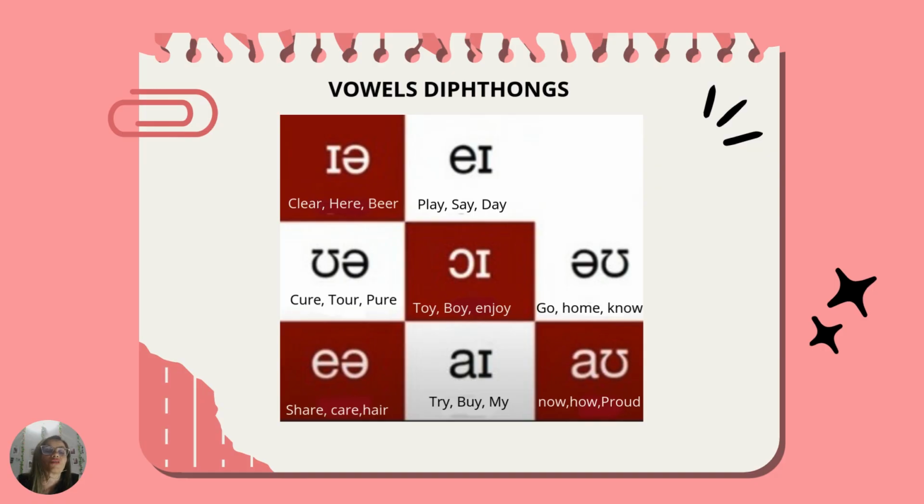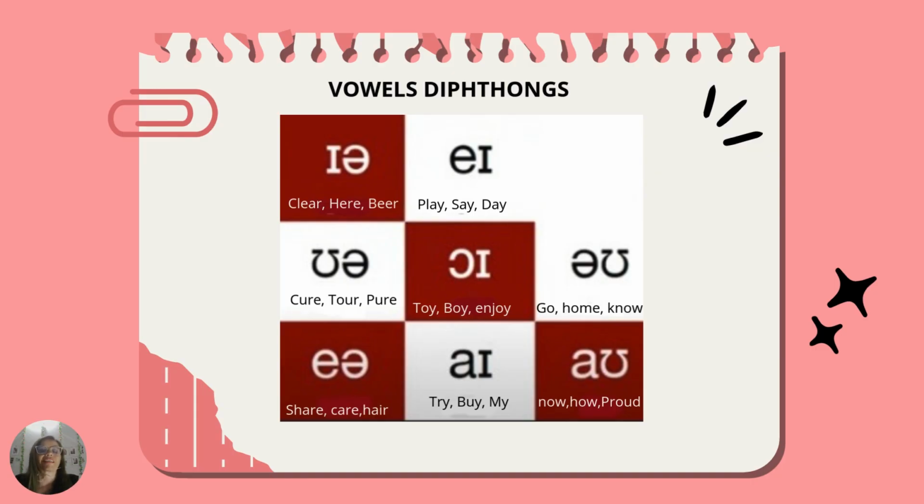The first sound. Ia. This sound occurs in the words clear, hair, bear. For example, there is a bear here. Next sound. A. This sound occurs in the words play, say, they. For example, let's play and I'll say when to stop.